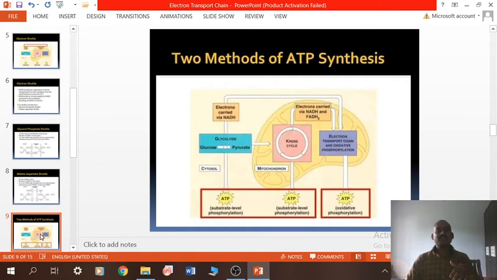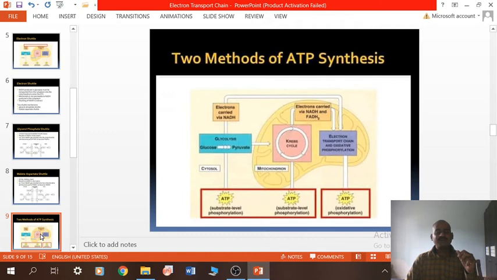Now the next thing is, by using all these things, how can the cell produce ATP? There are two ways to produce ATP, or we can say two methods of ATP synthesis. The first one is substrate level phosphorylation, and the second one is oxidative phosphorylation. What happens in substrate level phosphorylation?